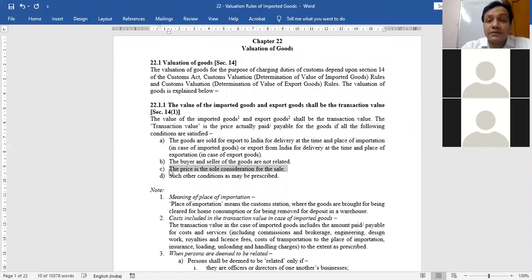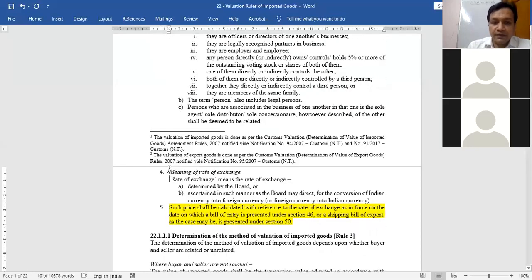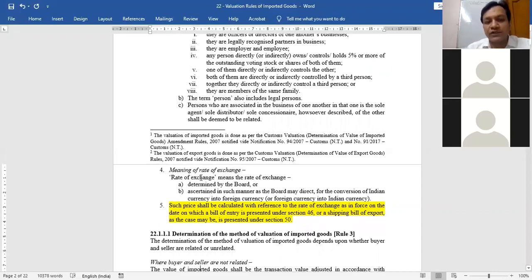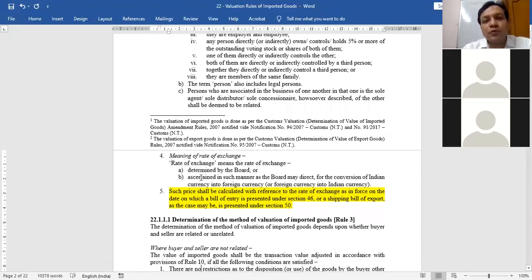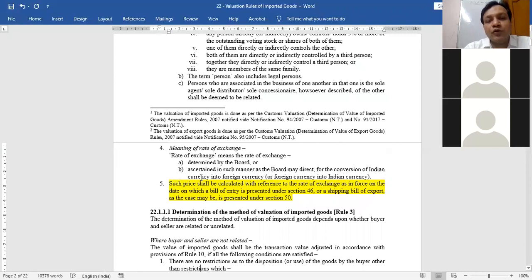But this transaction value requires some calculations, and this is important. Before this transaction value calculation, because when you import something, you will not import in rupee, you will import in foreign currency, dollar, pound, Japanese yen, Chinese currency, but it will not be rupee.